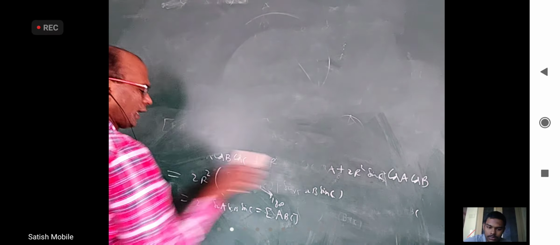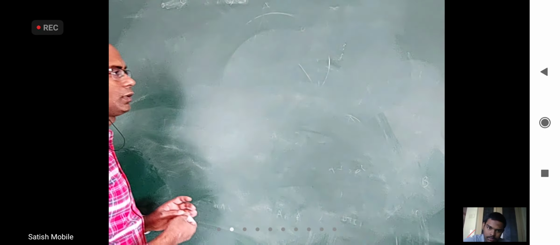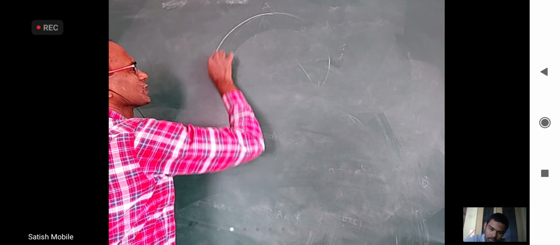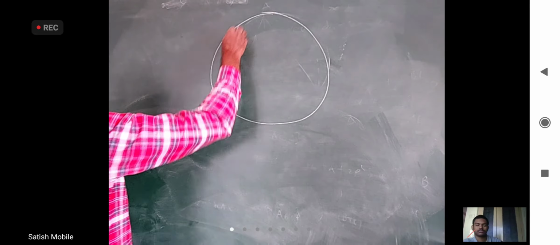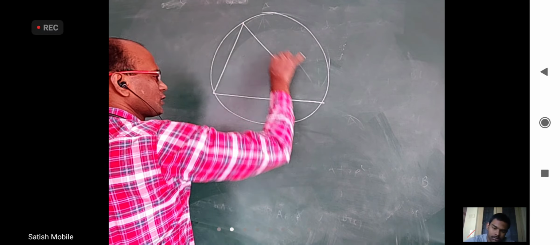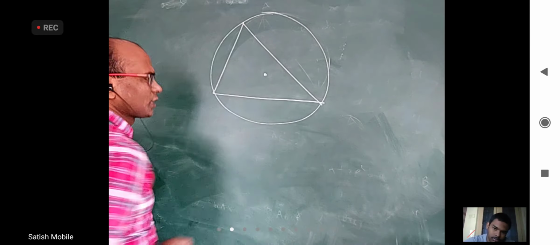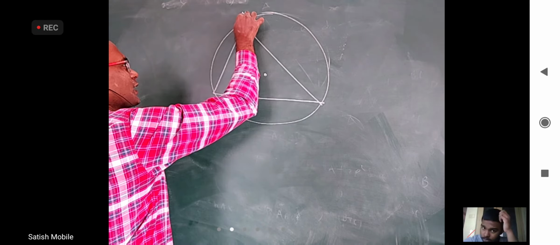Okay, something similar to this, but the proof we may not be able to do by geometry. We might do this by trigonometry only. Let me see this. This is a triangle and acute angle. This is a circumcircle. This is an acute angle triangle. Circumcenter is somewhere here. I want to join each vertex to the circumcenter and extend it.